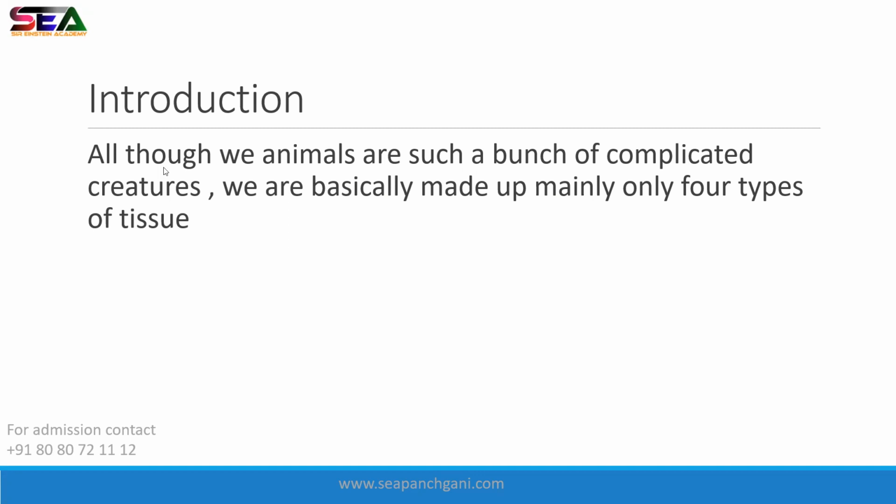Chalo. Okay, what is the introduction given here? We just quickly revise. We have done this many times. Although we animals are such a bunch of complicated creatures, we are basically made up of mainly 4 types of tissues. Before beginning the whole chapter, just let me clear one thing.